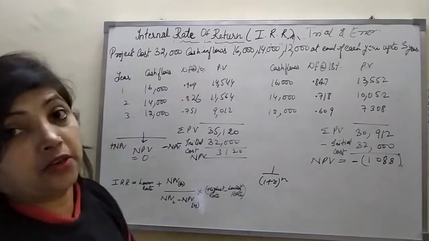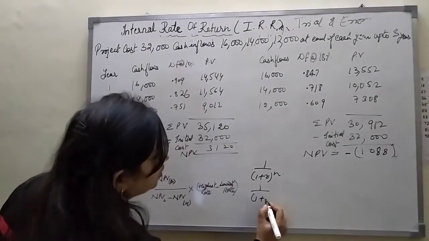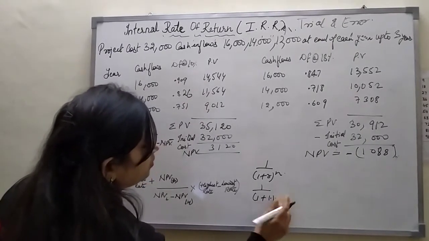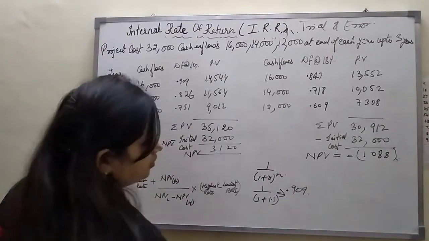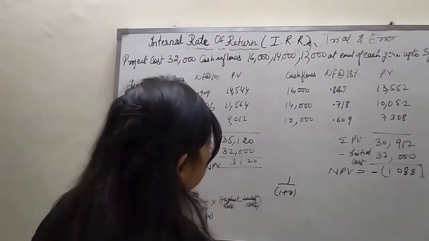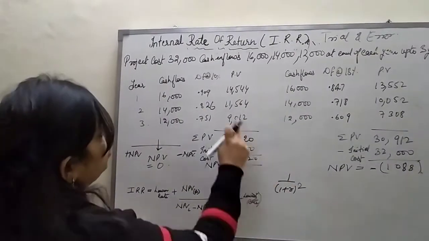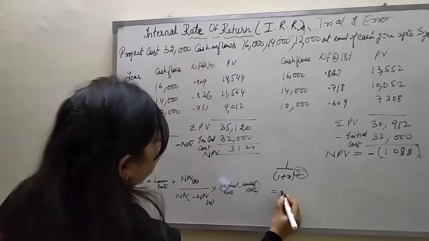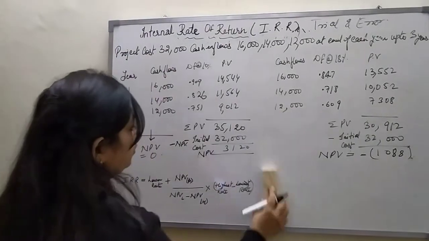If you are finding it for 1 year, you perform 1 plus 0.1, and calculating this you will get 0.909. The same way for the second year, put the rate 10% and the year 2, and you will get 0.826. This way you get the discounting factor.